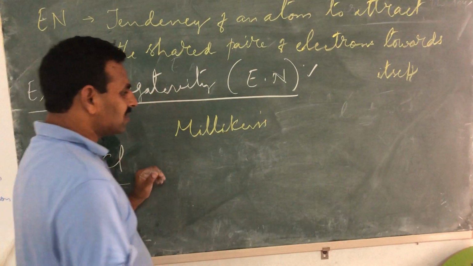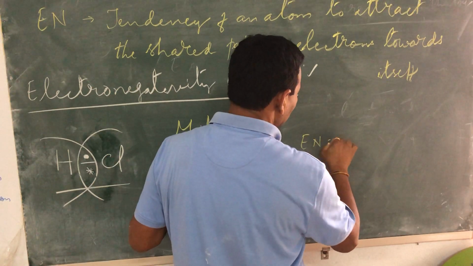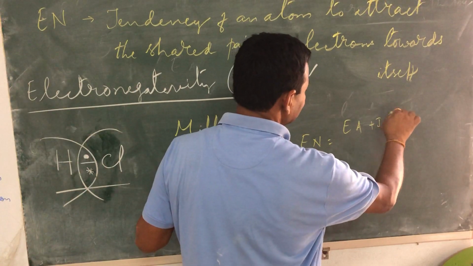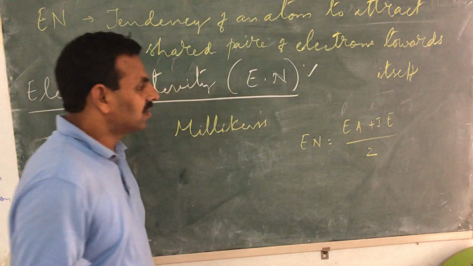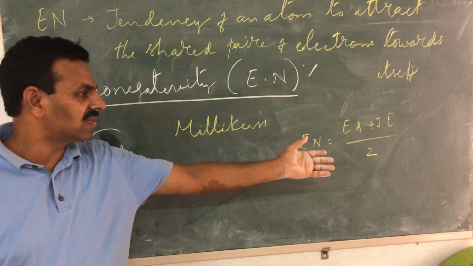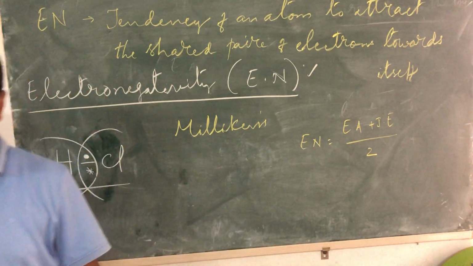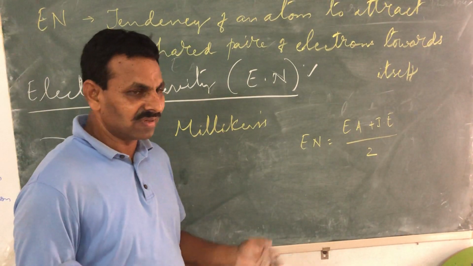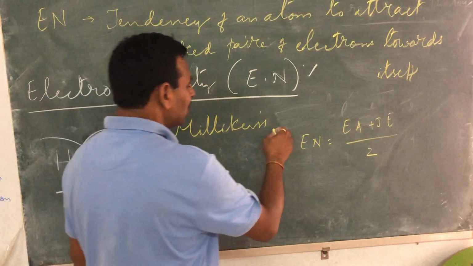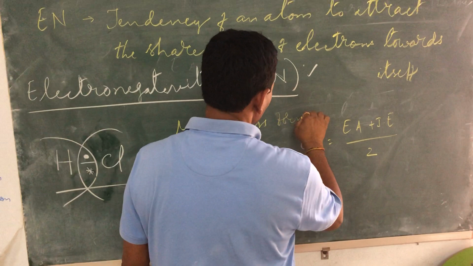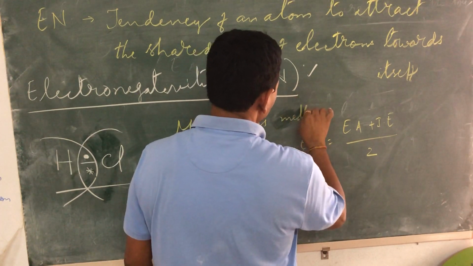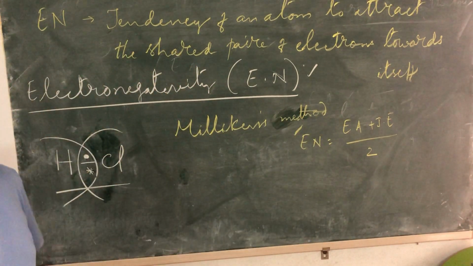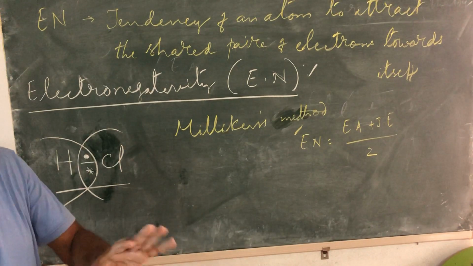Anyway, what Millikan says is that electronegativity must be equal to the average of electron affinity and ionization energy. If you know the electron affinity values and ionization energy values, you just take the average, you will get the tendency of an atom to attract the pair of electrons towards itself. So perhaps this is one of the ways by which we can do it. So this is Millikan's formula, Millikan's method of determining electronegativity. But mostly they didn't accept it because they were not getting correct results.